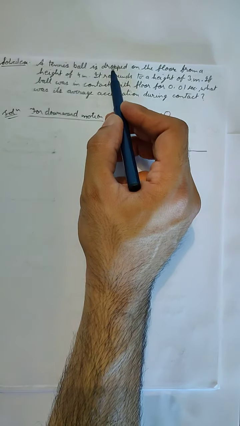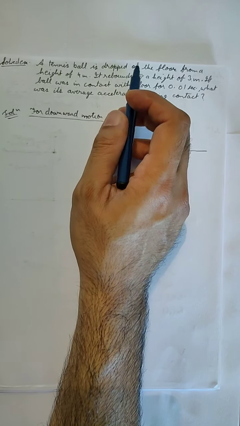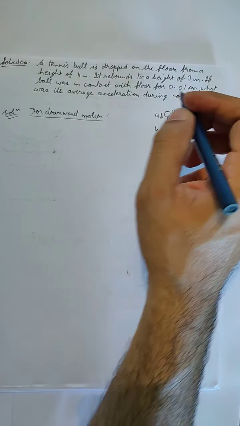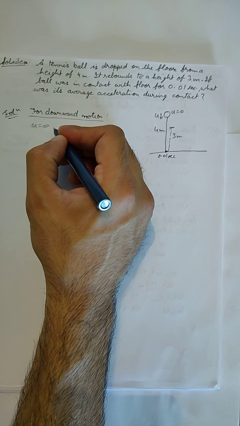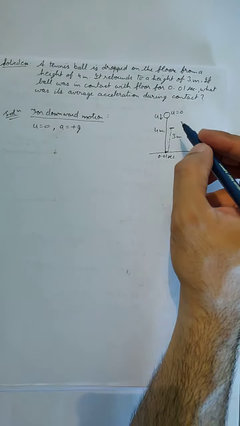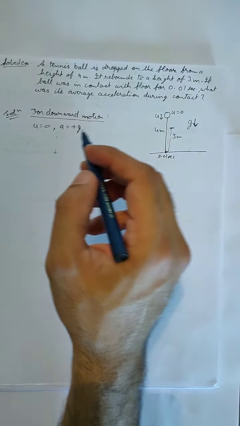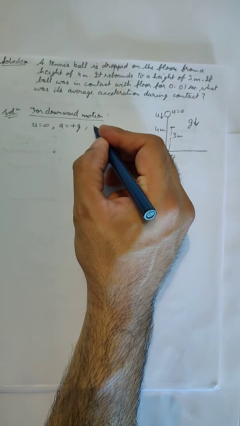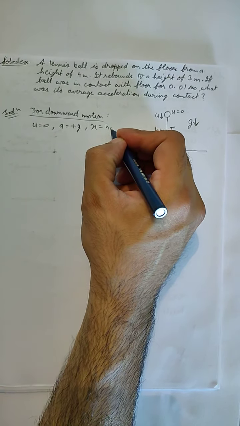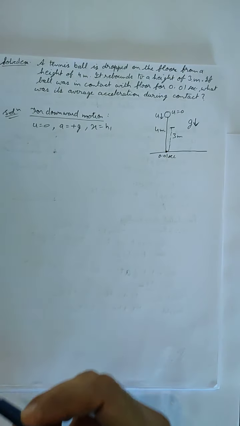Now for downward motion, since it is dropped, you should notice the words very carefully from now on. It is dropped, that means it is not thrown, that means its initial velocity is equal to 0. Acceleration will be equal to plus g, because the acceleration is in this direction and the ball is also moving in this direction, both are in the same direction, so acceleration due to gravity will be positive. Let us say that this 4 meter height is equal to h1. I am using a general notation; in the last we will put the values. For now we are using variables.